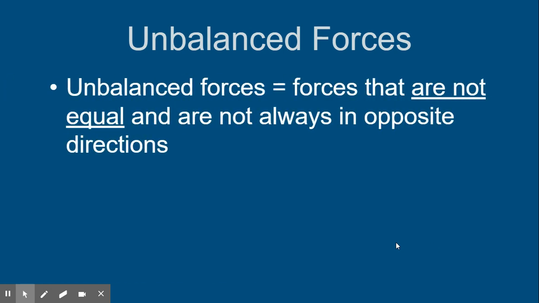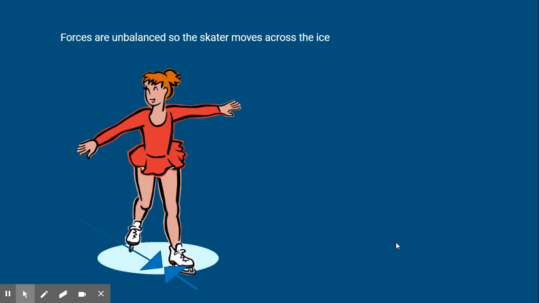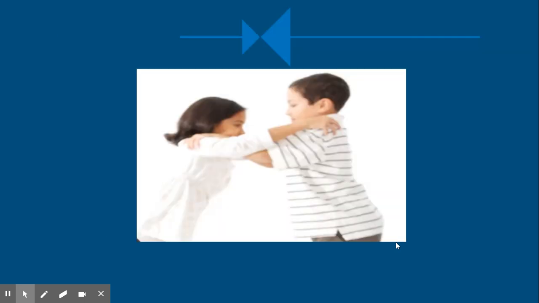Now, unbalanced forces. Unbalanced forces are forces that are not equal or not in opposite directions. Unbalanced forces result in motion. Okay, unbalanced forces change the motion or direction of an object. For instance, the skater on the ground is exerting a force on the skater, but the skater is exerting a force to move across the ice. This is an example of unbalanced forces. Obviously, the stronger person is going to win this tug of war.